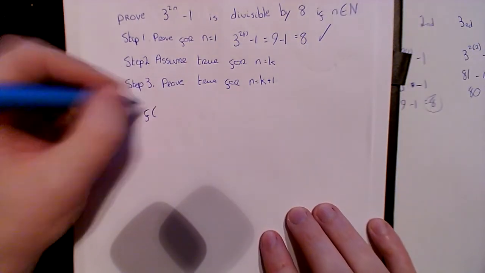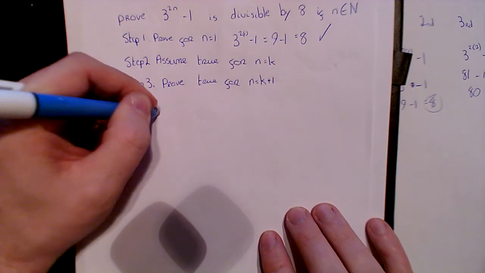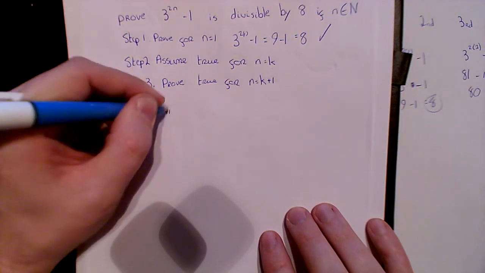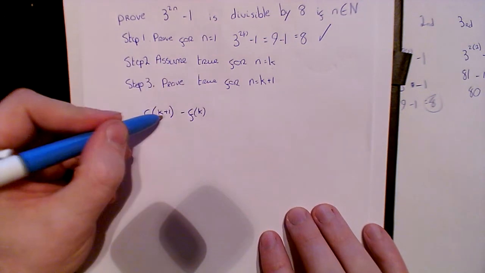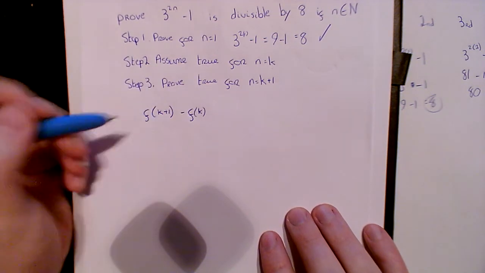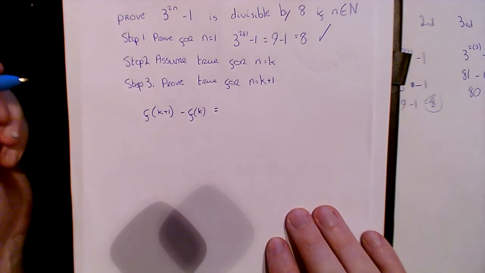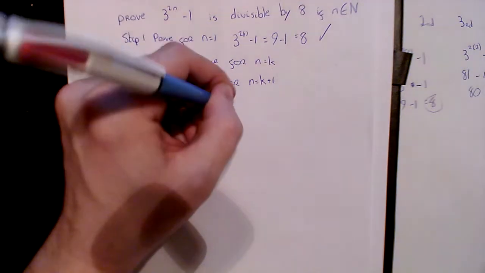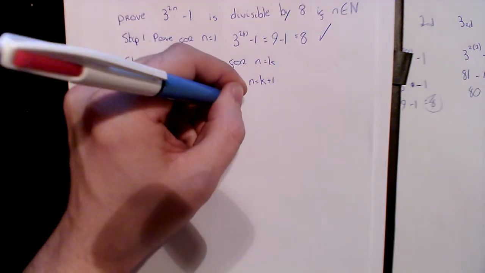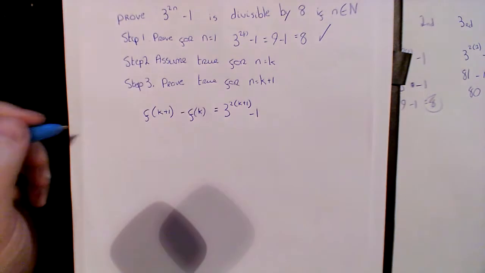F, so I'm calling it F because I'm just saying the function, okay, f of k plus 1 minus f of k. So basically when I put in k plus 1 and when I take away the k, that will be, and again we're going to look up at this, 3 to the 2(k plus 1) minus 1.